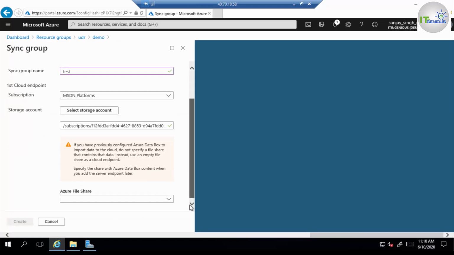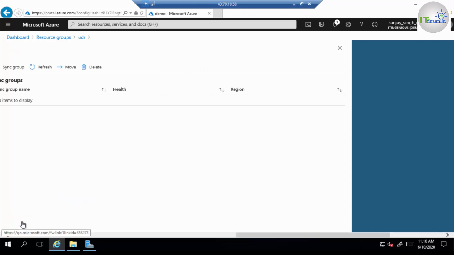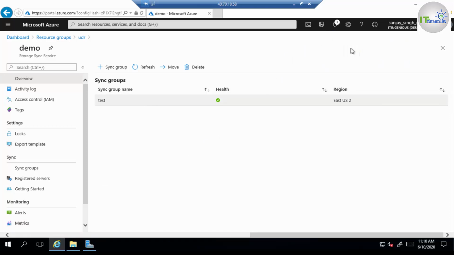Then you need to specify your file share. In our case, we have a file share in that storage account, which is data, correct, which we have created. Now click on create.